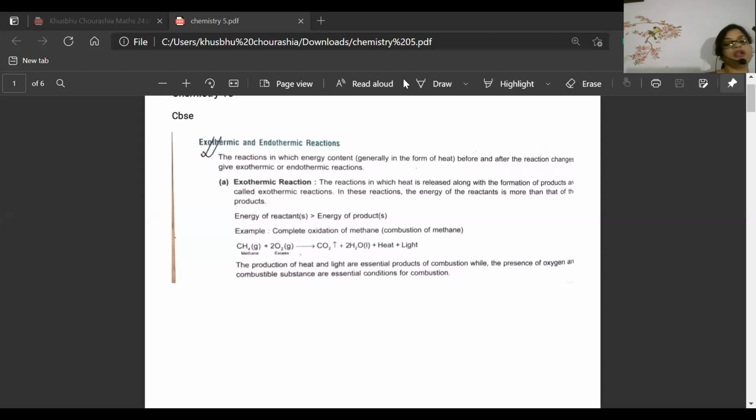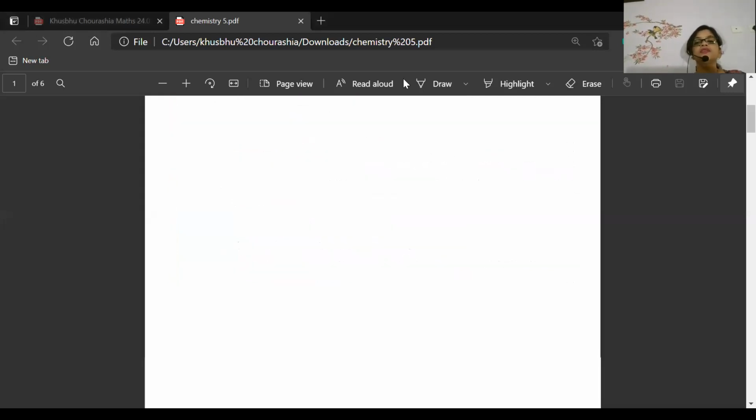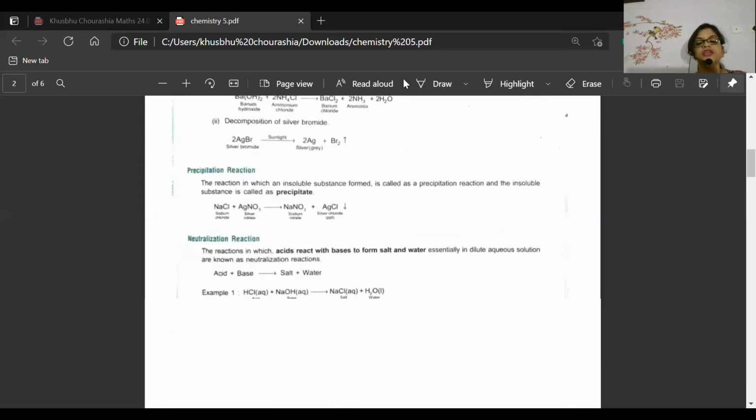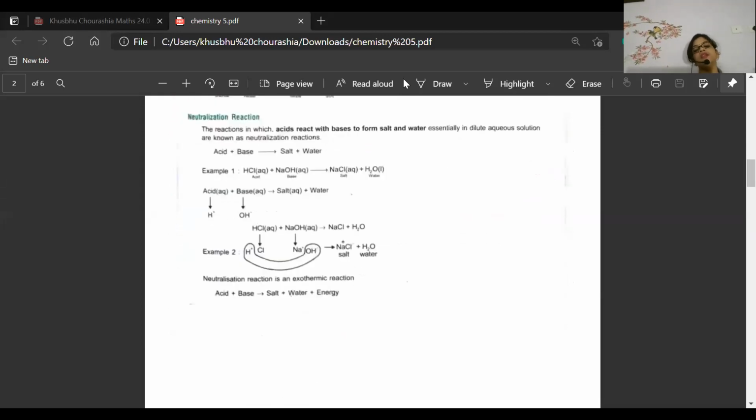Today we are going to study chemical equations and reactions. In that we have already started combination and decomposition reactions. We were about to discuss decomposition reactions, different types of reactions. We started with exothermic and endothermic reactions in the previous classes, and after that we talked about precipitation reactions, and after that we did neutralization reactions. I have already discussed precipitation and neutralization reactions.